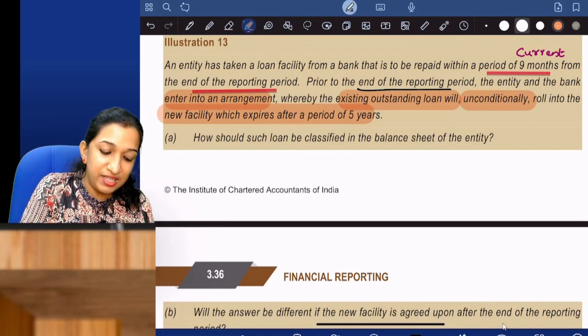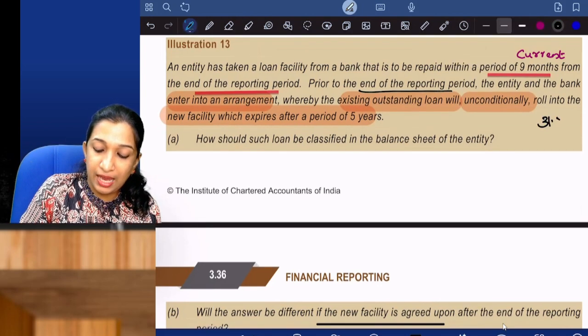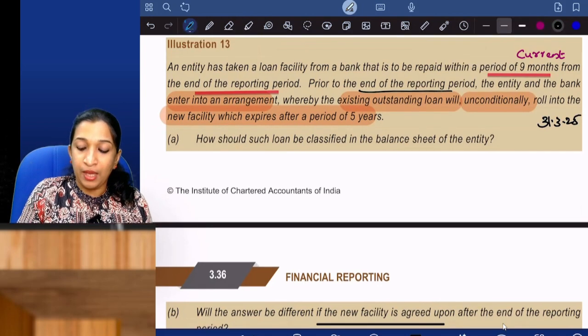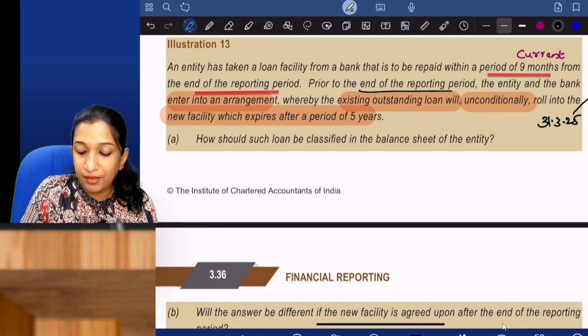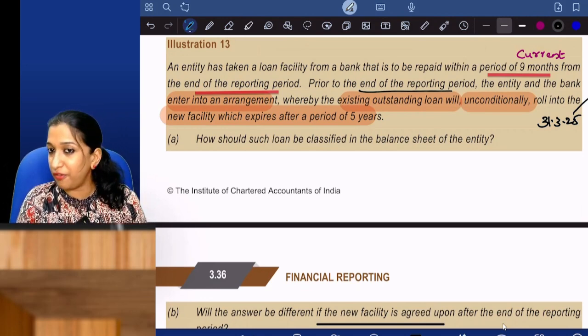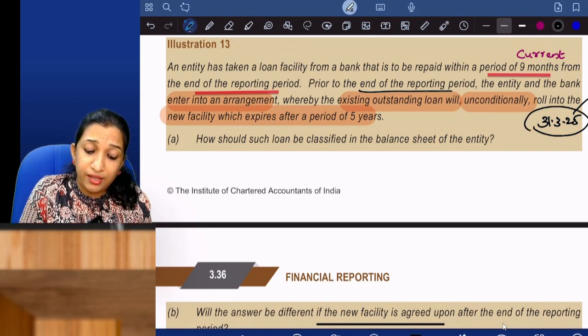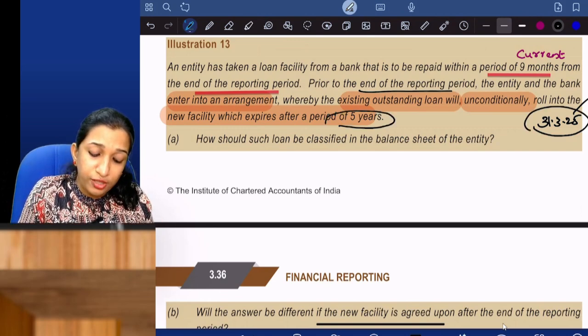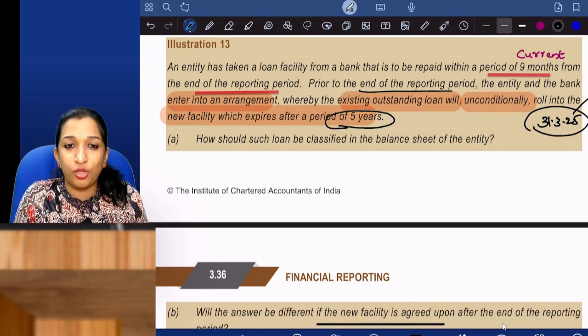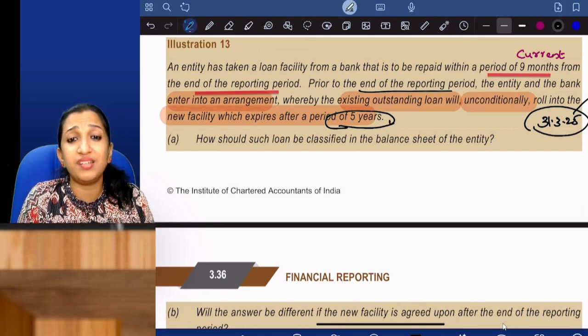So 31st March is the end of my reporting period and this is expected to be settled within 9 months from the end of the reporting period. But before 31st March, we already entered into an arrangement to roll over this loan, which expires after a period of 5 years.